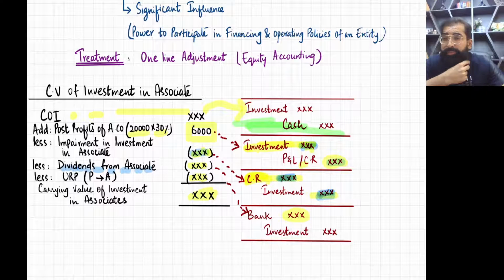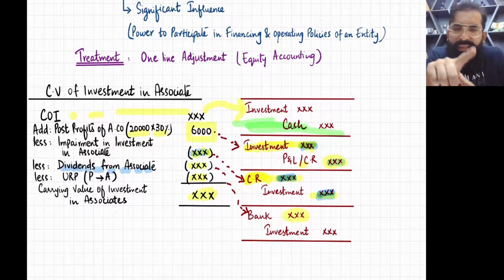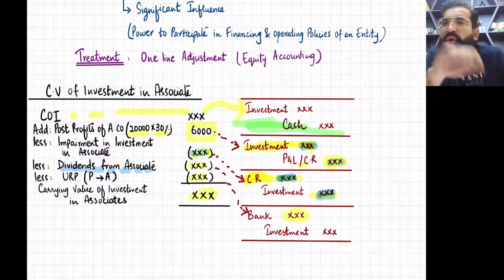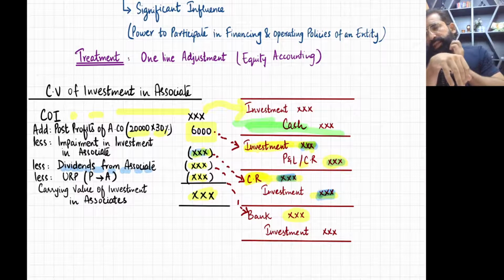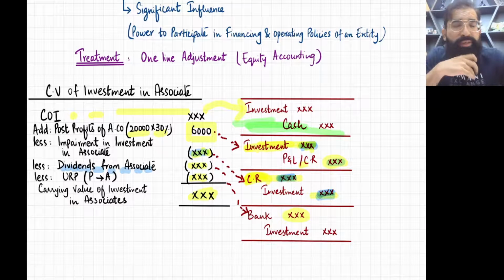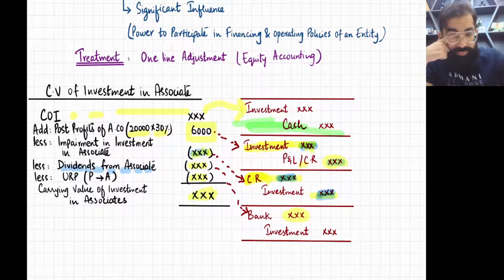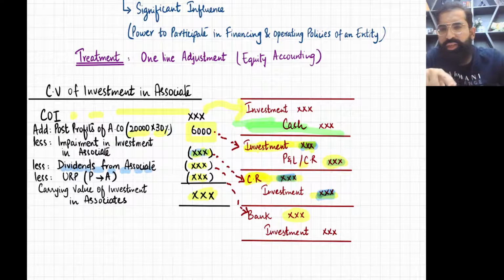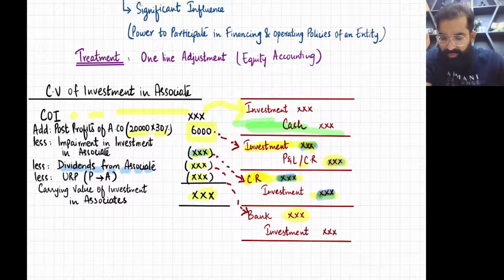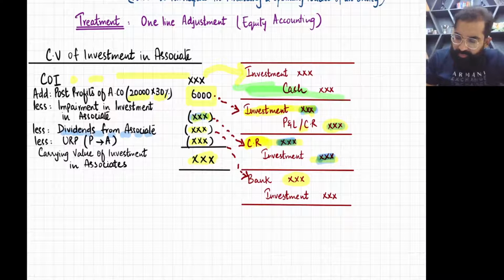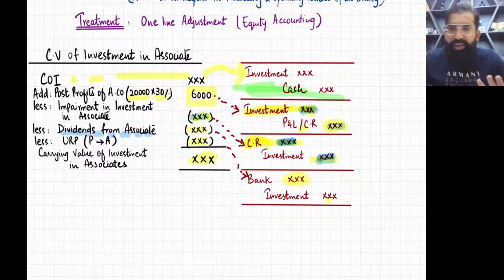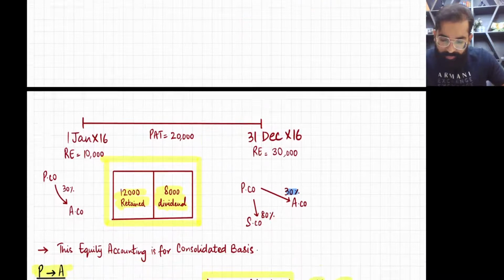Now the next thing, which is a little logical, and I have given the logic many times, is dividends from associate. What is this? Dividends from associate: this is the entry. Bank debit and investment credit. Let me give you the logic first.